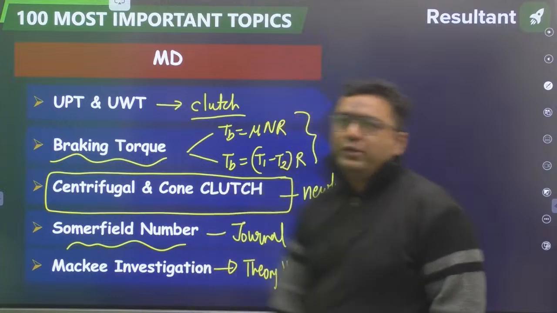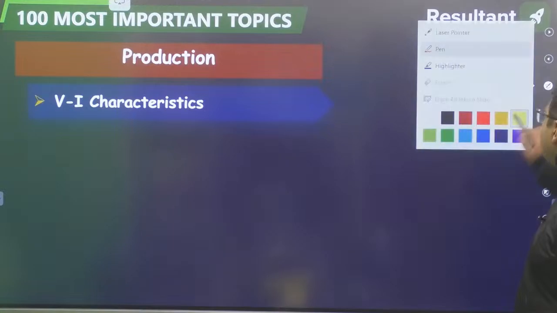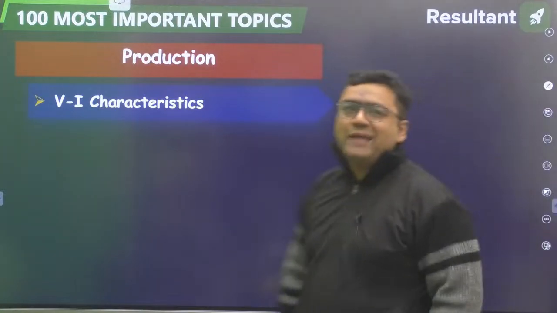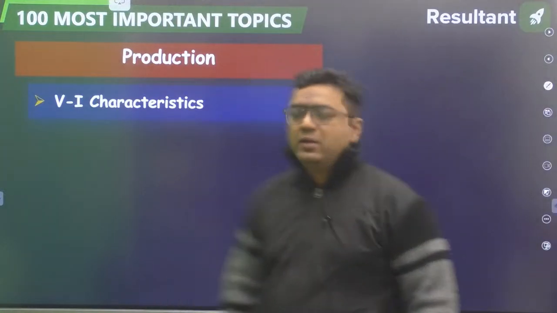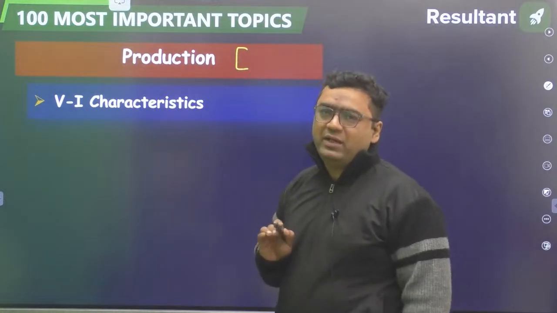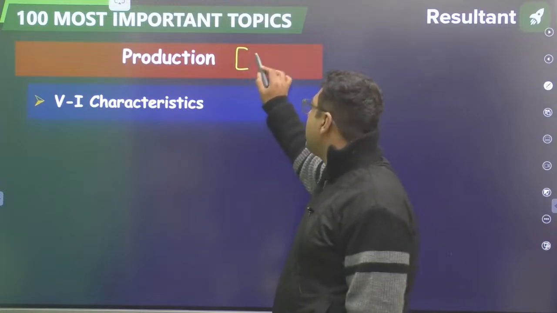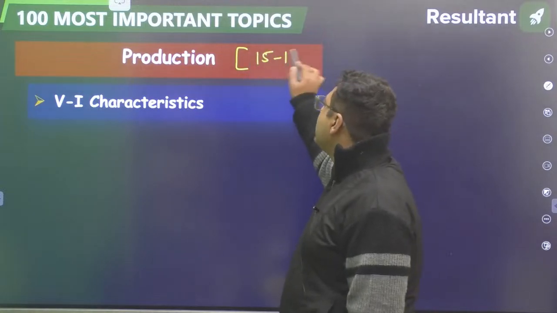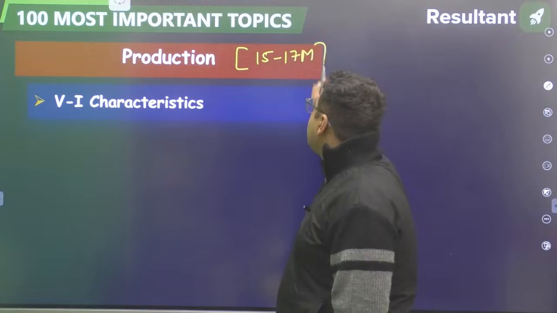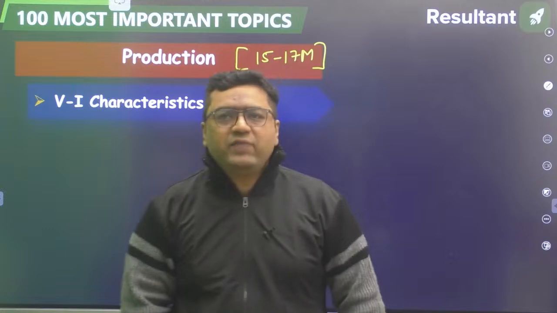Now we are going to enter into the next part, that is production. Your favorite, my favorite, production. The highest weightage subject, my dear. In production, generally weightage is going to be very, very high, and we are thinking of 15 to 17 marks. In 2023, it came for 23 marks. That was the highest ever weightage.